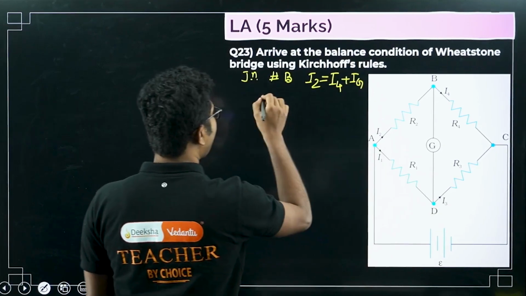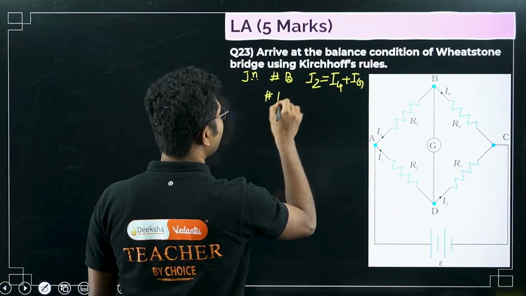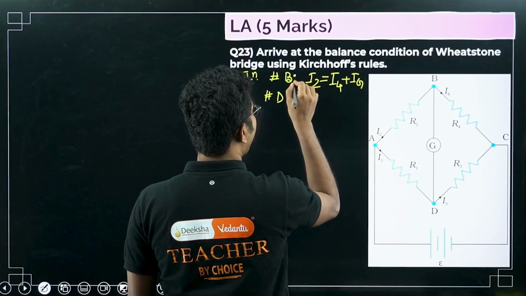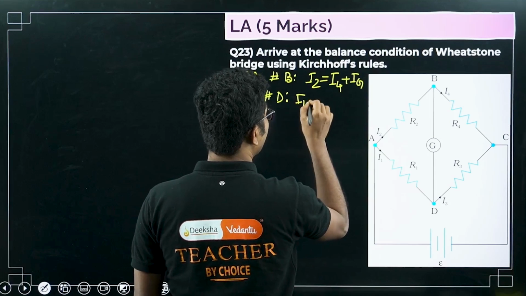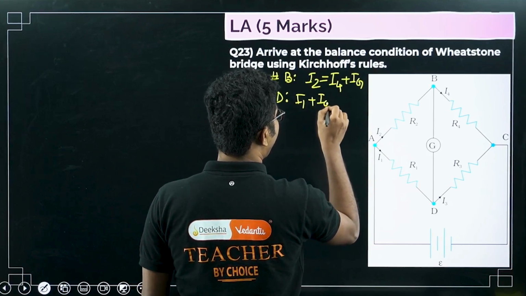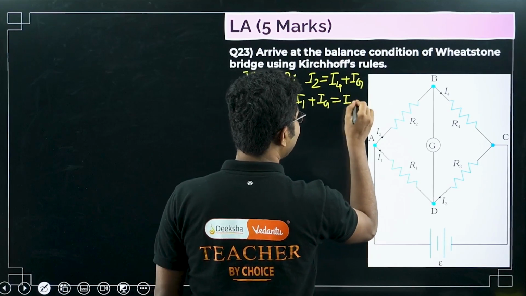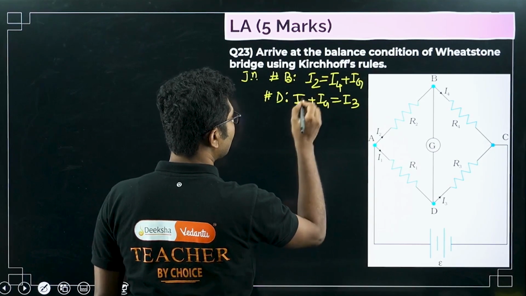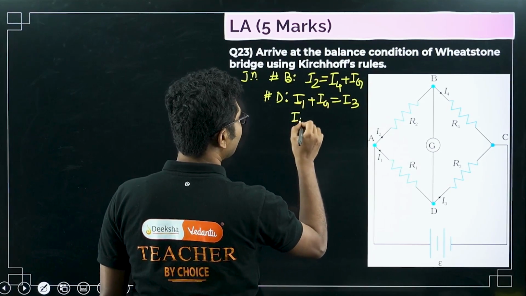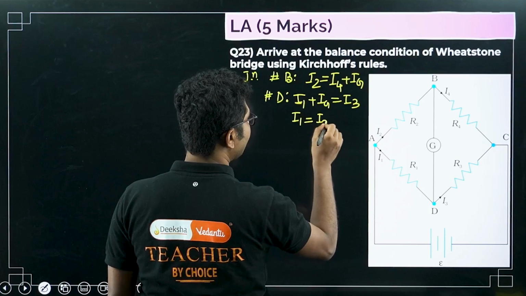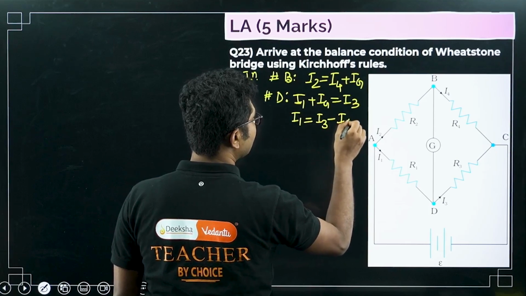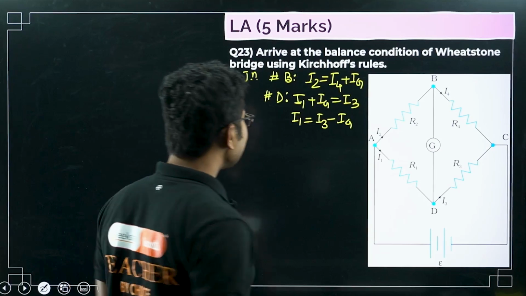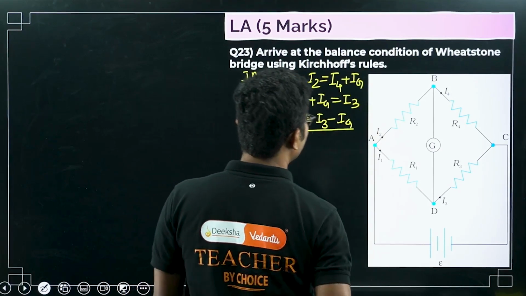Similarly here at junction D, incoming is I1 and Ig, and outgoing is I3, right? So here we can write that I1 equals I3 minus Ig. Okay, so this is the first two equations.